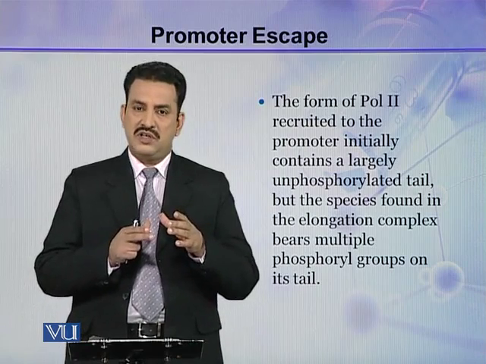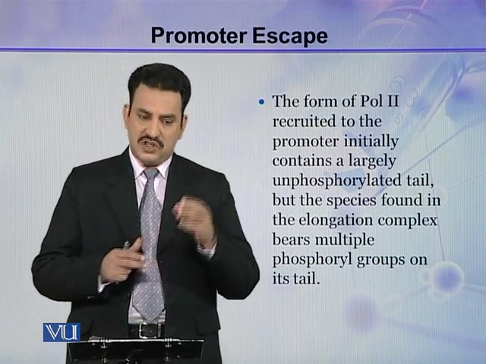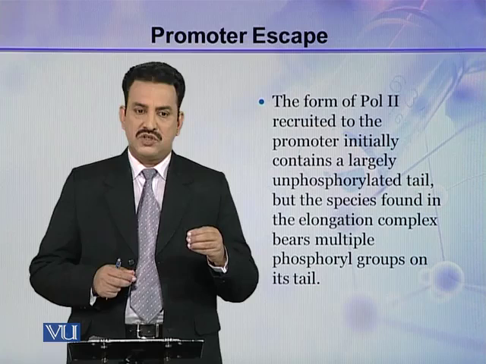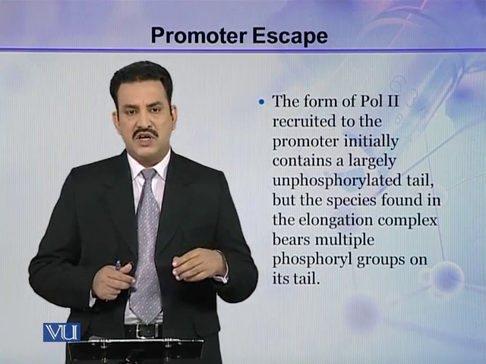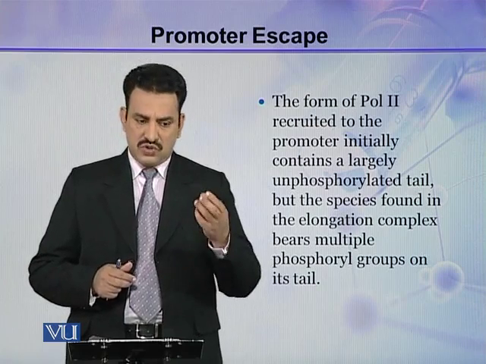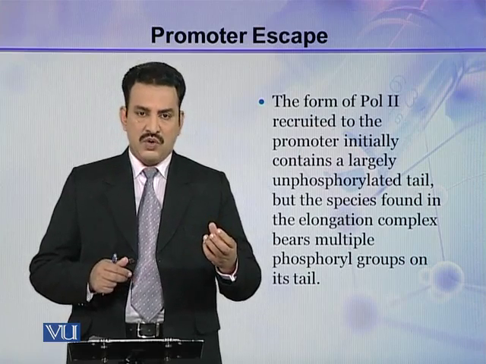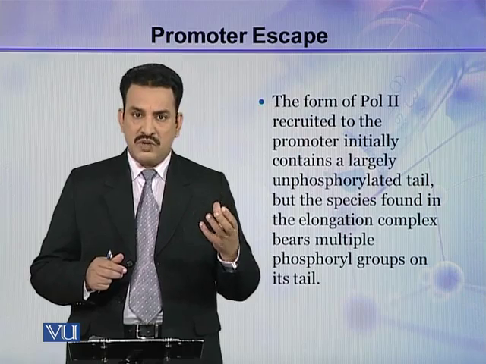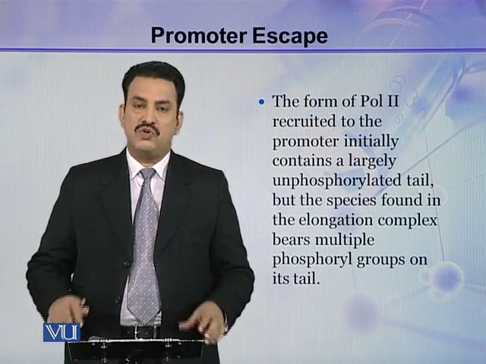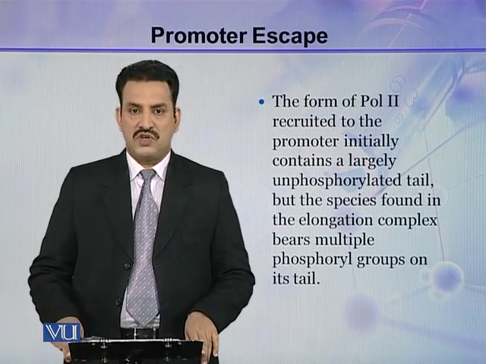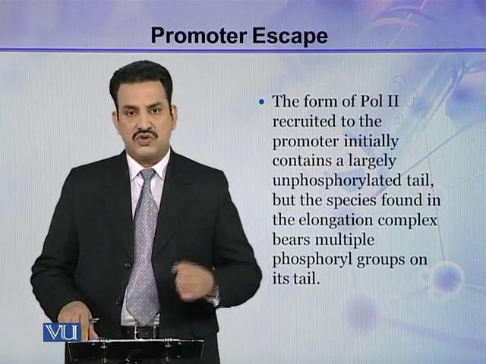So in the initiation complex, the tail of this polymerase is largely unphosphorylated, that is, no phosphate group is attached to the tail of the polymerase. But when this polymerase is in the elongation phase, the tail is mostly phosphorylated. Many phosphate groups are attached to the tail.